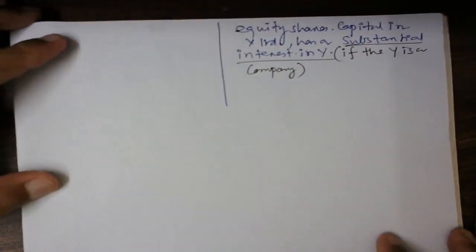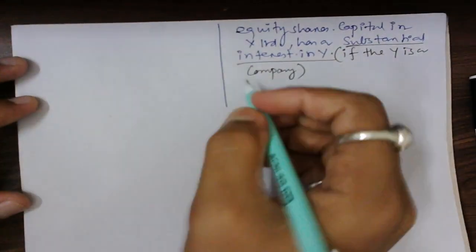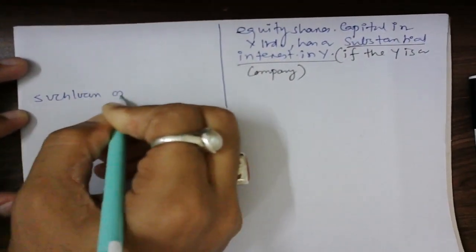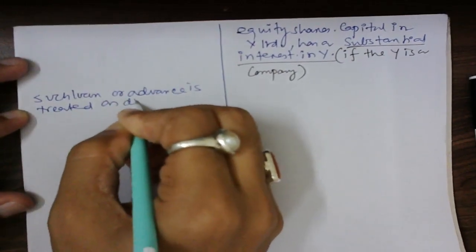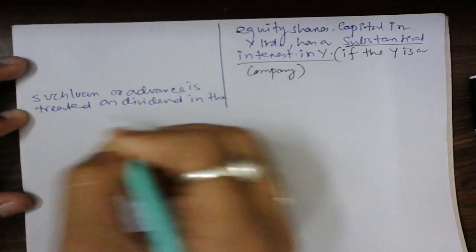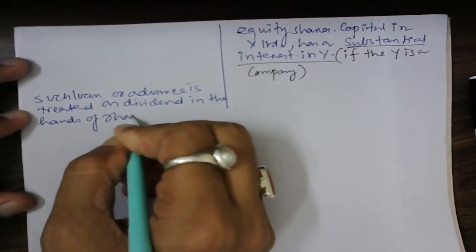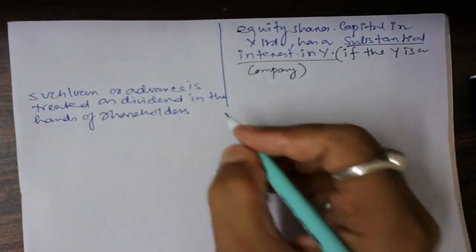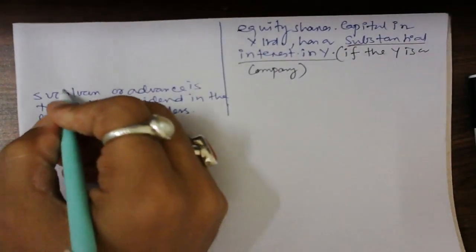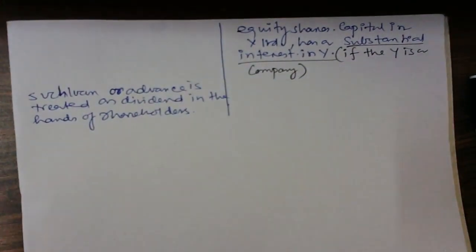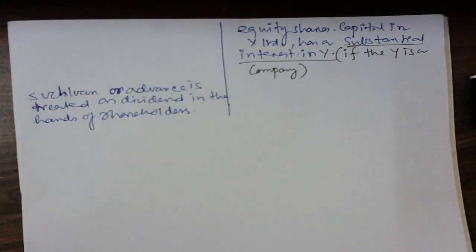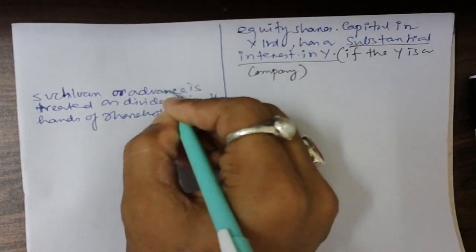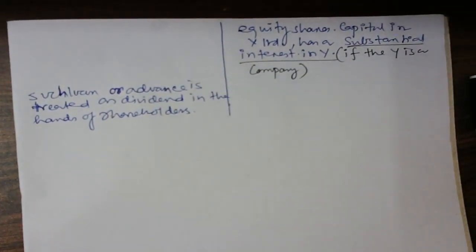Now, this is done. The last part is that you can write here: such loan or advance is treated as dividend in the hands of the shareholder. Perfect. That is what we have done.